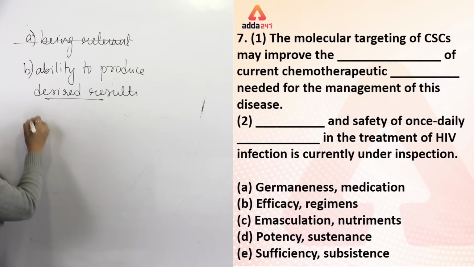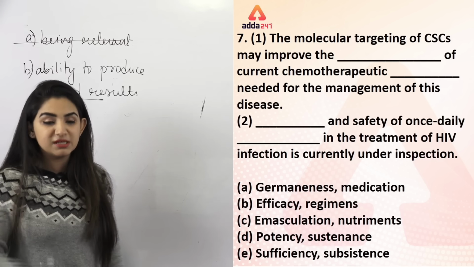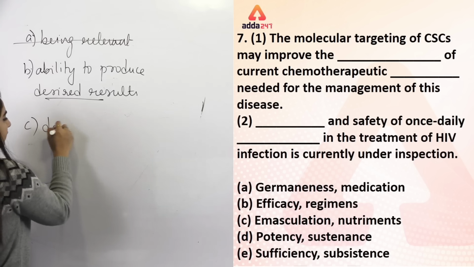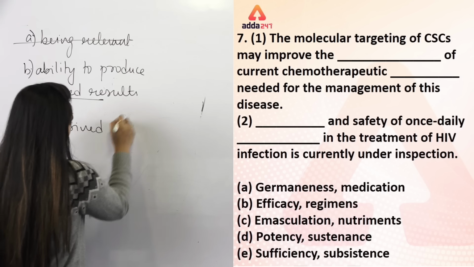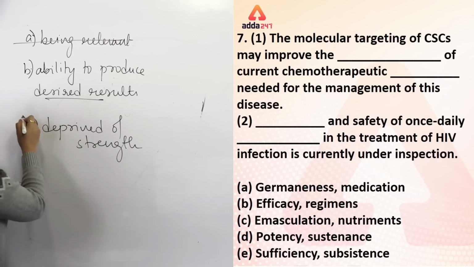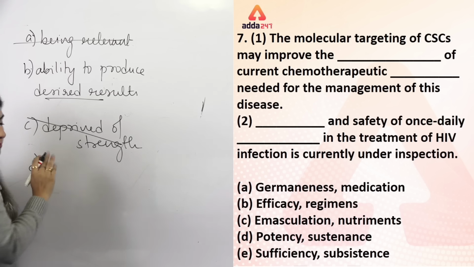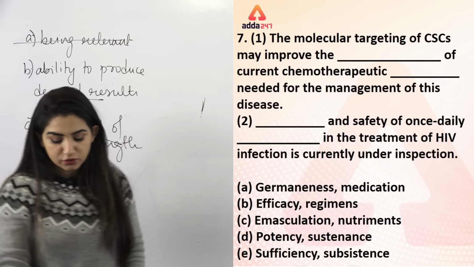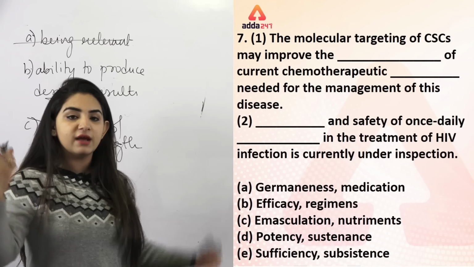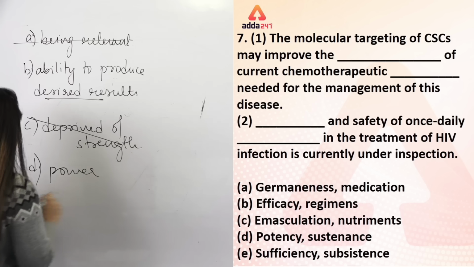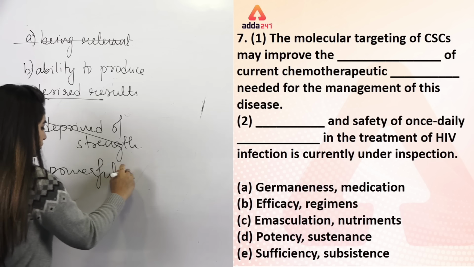But C देखो क्या दिया हुआ है C में, emasculation, that means deprived of strength, that means not having much strength. इसमें बहुत ज़्यादा ताकत ना हो. So again, if we are talking about improvement, we will not place any negative word. Then we have potency. I told you potent word is related to what? That is again related to शक्ति, right? So potency is power और powerfulness बोल सकते हो, ठीक है.